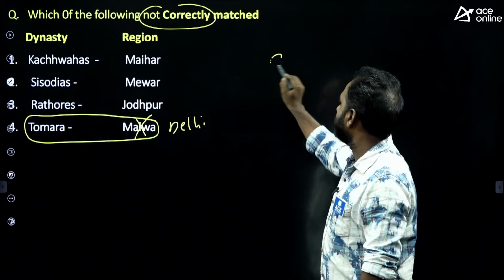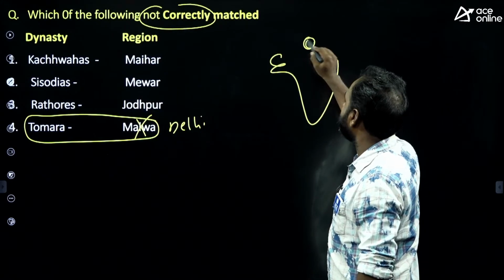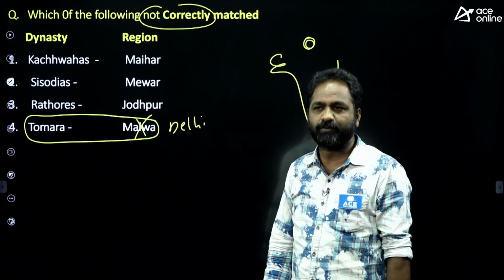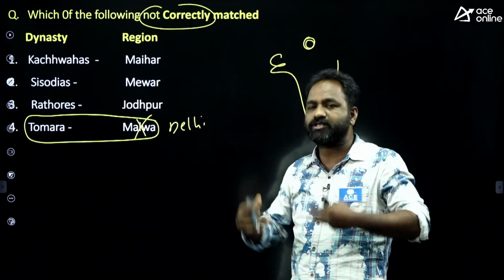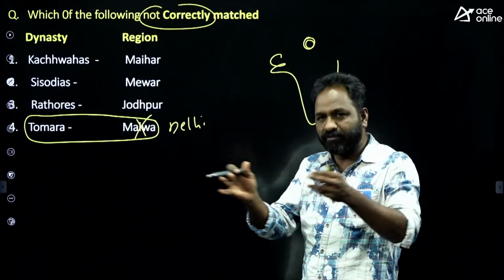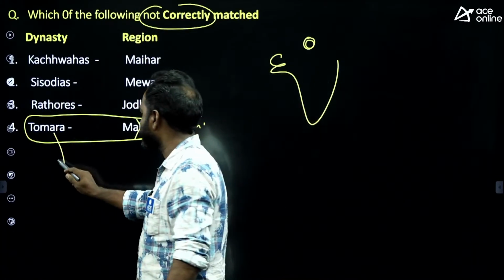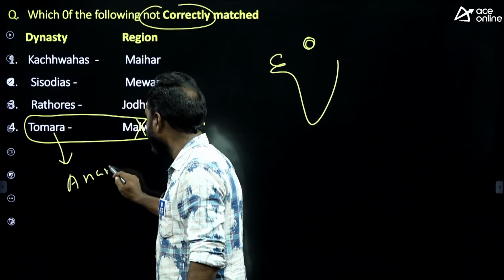Tomara dynasty. Delhi was mentioned in the Mahabharata also; everybody knows that it was called Indraprastha. So Indraprastha in course of time became Delhi. Whatever we call modern Delhi was built by this Tomara dynasty, by a person called Anangapala.